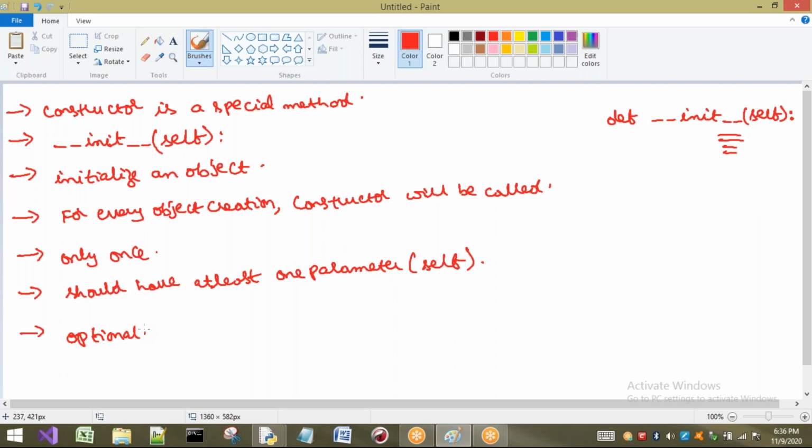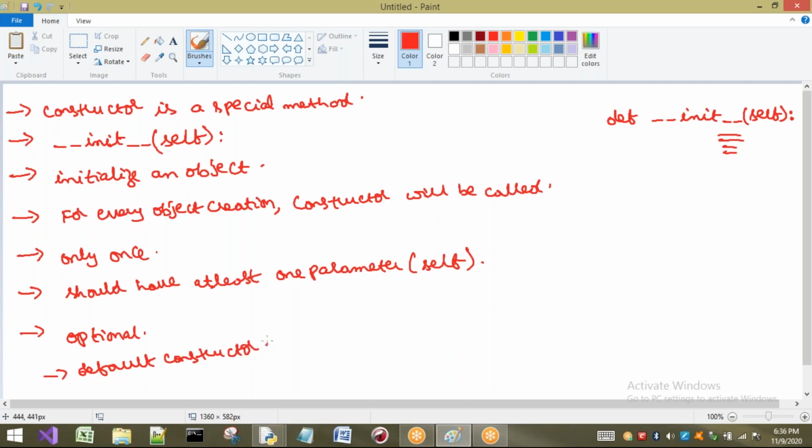But what happens if you are not going to create any constructor? Then a default constructor will be created by the Python virtual machine.